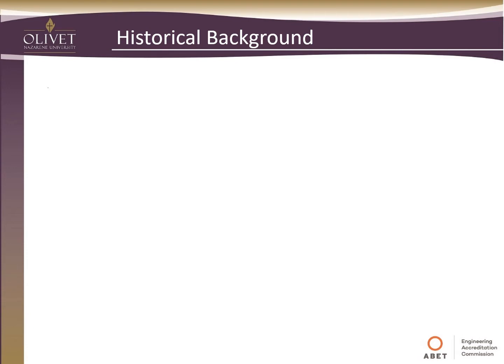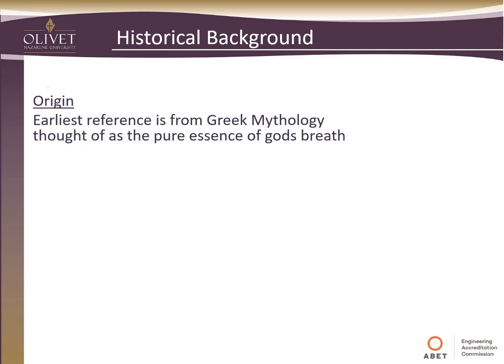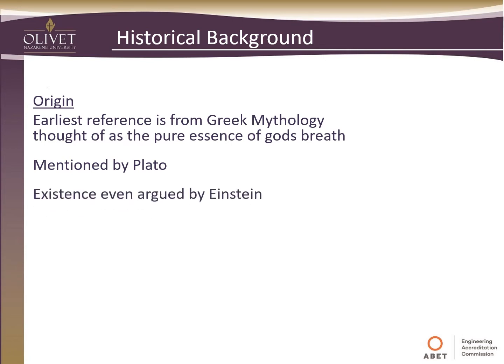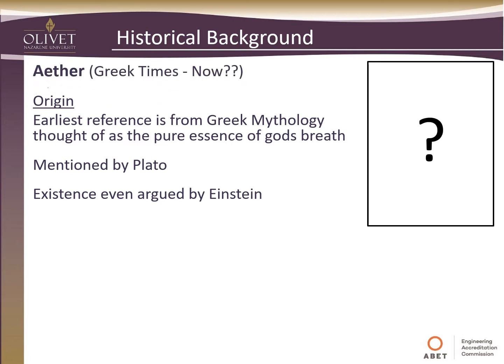This one's a little different than the other ones that we've done so far. The earliest reference to this, it's a thing, not a person. It's from Greek mythology, thought of as a pure essence of God's breath. There's even references to this from Plato, and it's been tossed around even up till the time of Einstein. He even had some arguments and discussions about the existence of this. Of course, there's no picture, but what we're talking about is ether, the mysterious ether.